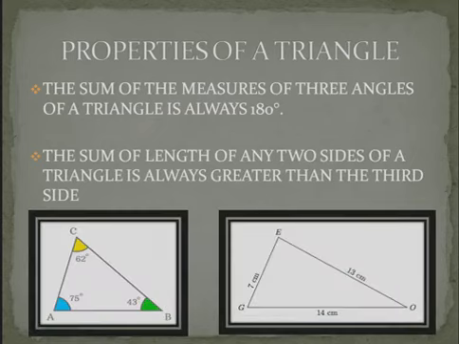For example, in triangle ABC, the sum of all the angles, that is angle A, angle B and angle C, is equal to 180 degrees. And in triangle EGO, the sum of any two sides is greater than the third side. For example, the sum of sides EG and GO is equal to 21 cm, which is greater than the side EO, that is 13 cm.